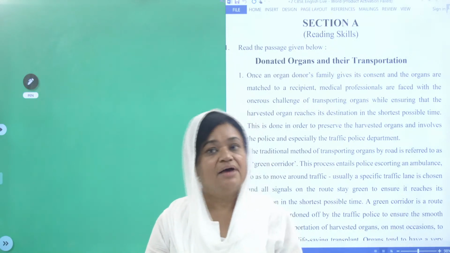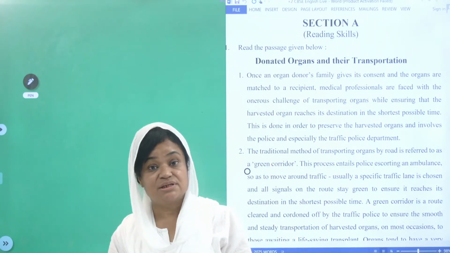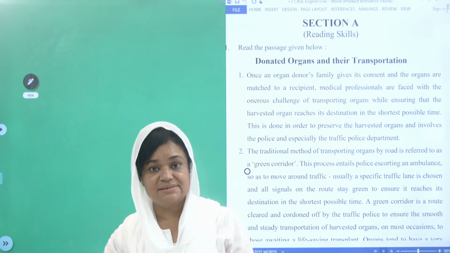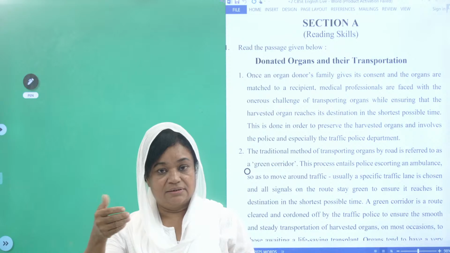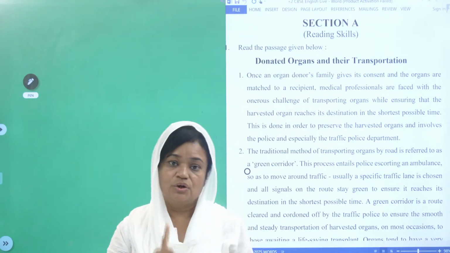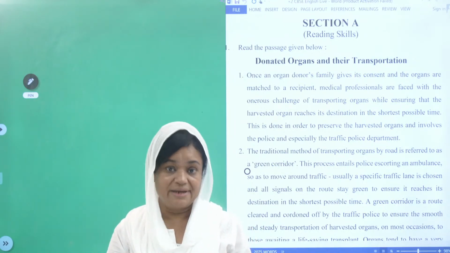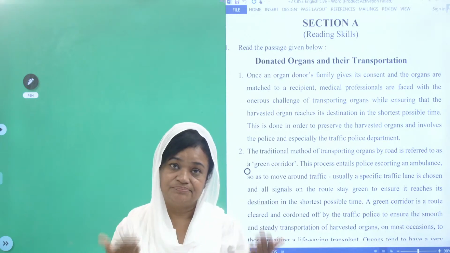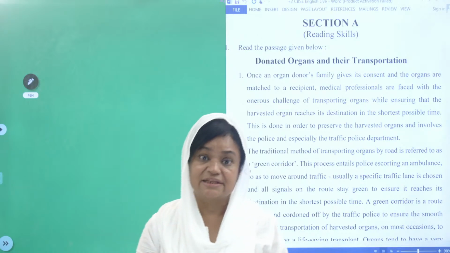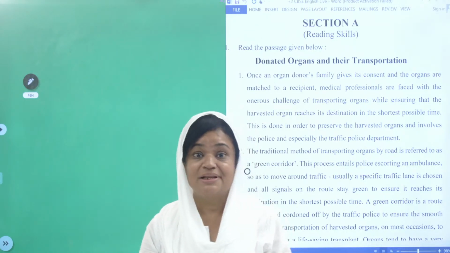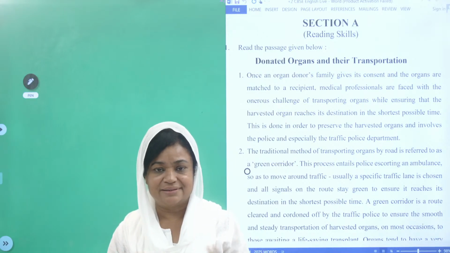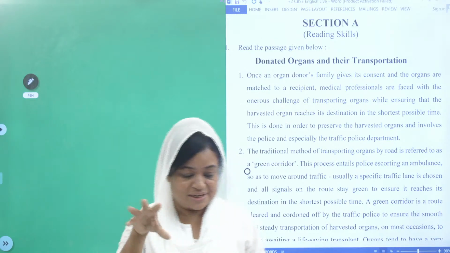That is, I will be talking here, section B, you have the writing skills. There you get advertisement writing, notice writing, debate writing, speech writing, and then there are many things like the letters, formal and informal letters. So, like, letter to the editor, like that. So many things are there.